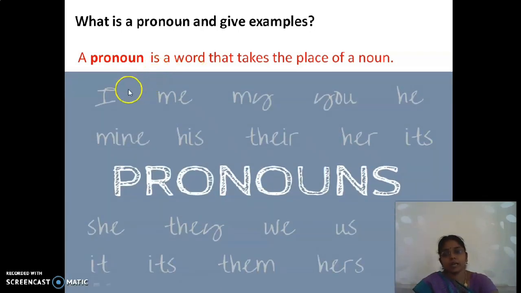See here, examples: I, me, my, you, he, mine, his, their, her, its, she, they, we, us, our, it, its, them, hers, his. You could have heard these and you are using them in your day-to-day life. All these come under the category of pronouns, right? Shall we go deeper into pronouns?